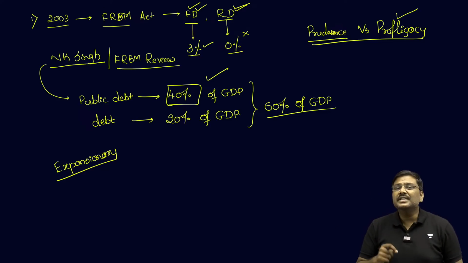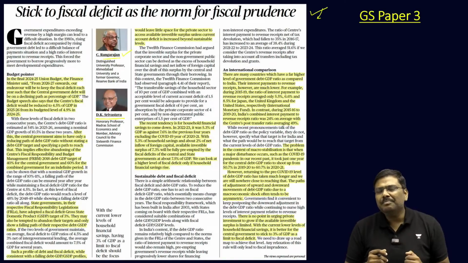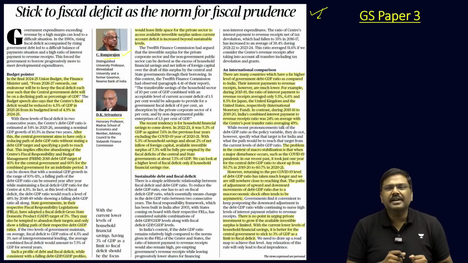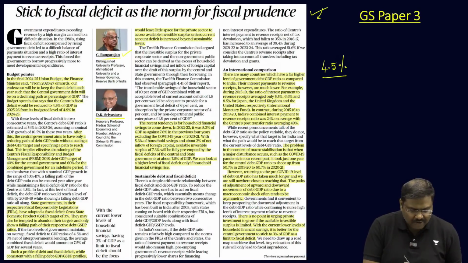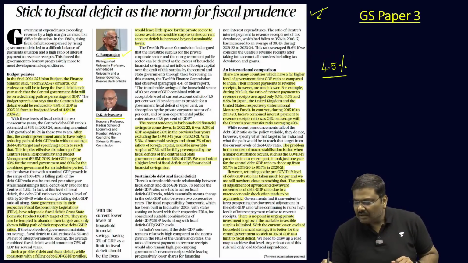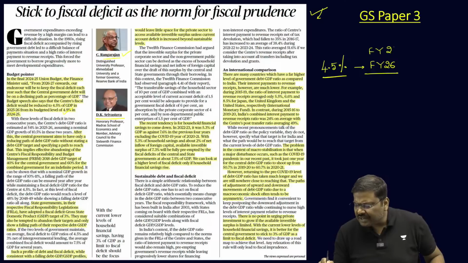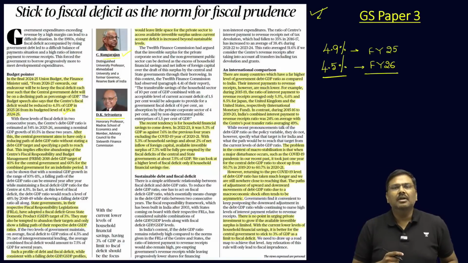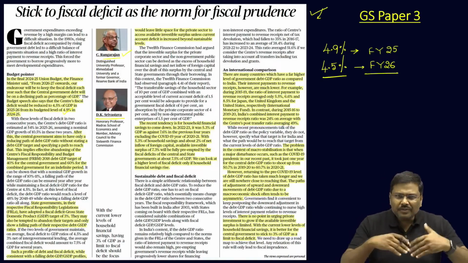Now, what is being discussed in the article related to all of this? The article simply mentions that in the recently presented budget, the finance minister stated that we will reduce the fiscal deficit to 4.5% of GDP in the next financial year. That is, in the financial year 25 and 26, the fiscal deficit target will be 4.5%. And for the current financial year, that is financial year 25, the fiscal deficit target has been set at 4.9%.